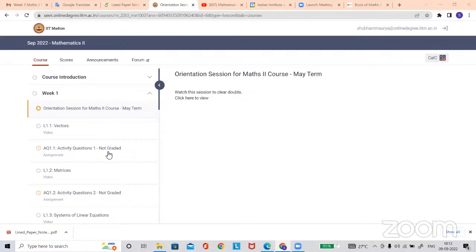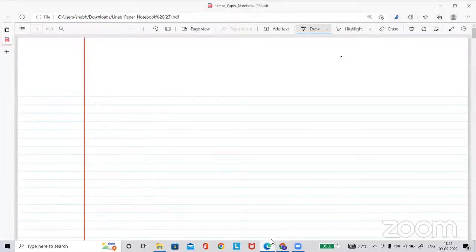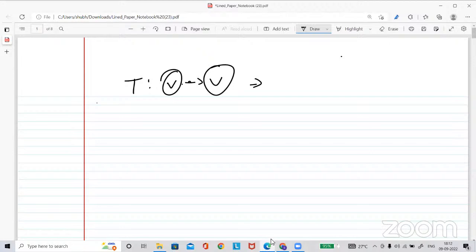After that came linear transformation. Linear transformation is nothing but a map, a mapping from a vector space to a vector space. This is T here. It is a function with some specific property, and the domain and codomain are vector spaces. You will study this in, I think, week 6 and week 7.